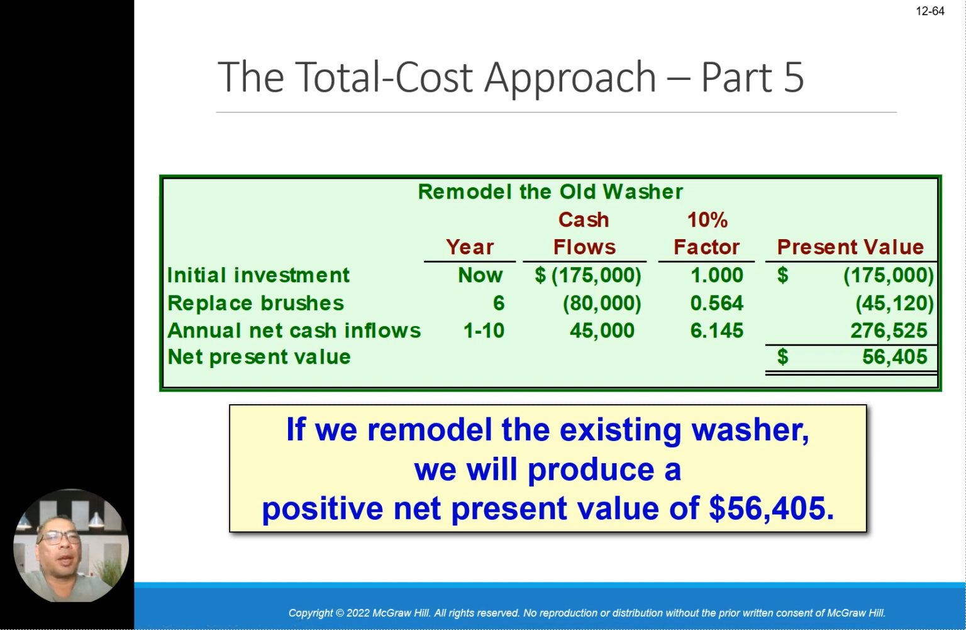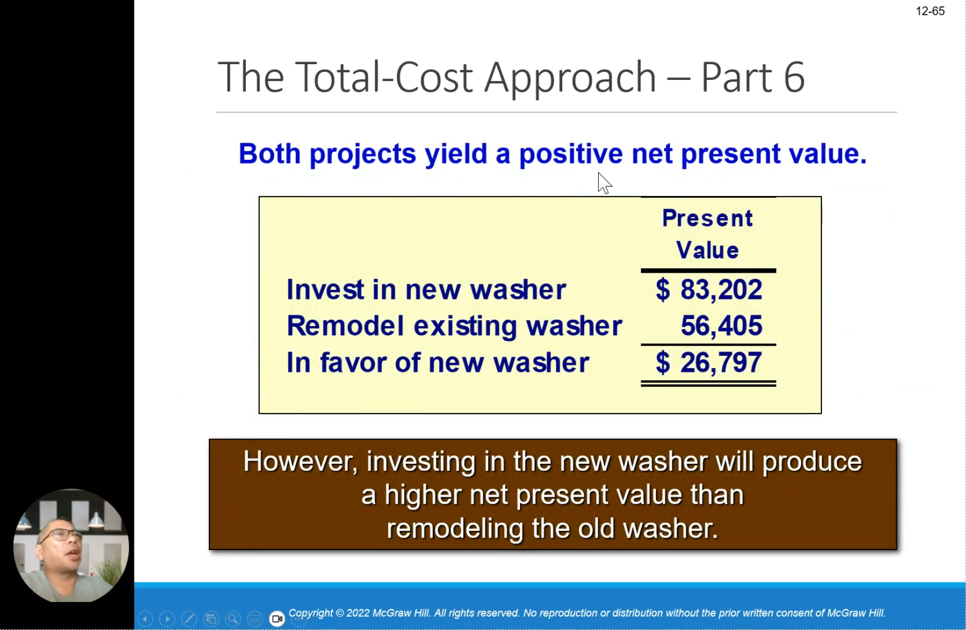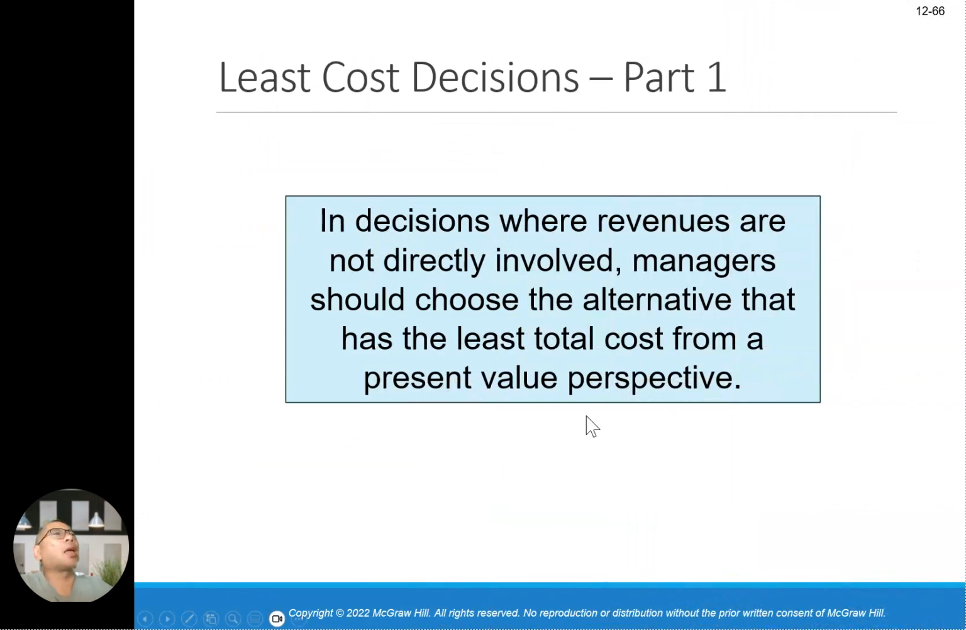You tally up and it becomes 56,405. Okay. So both projects yield positive net present value. Investing in the new washer is 83,000, remodeling the existing washer is 56,000. So in favor of the new washer will be 26,793. So the new washer provides better income in terms of NPV. Okay.